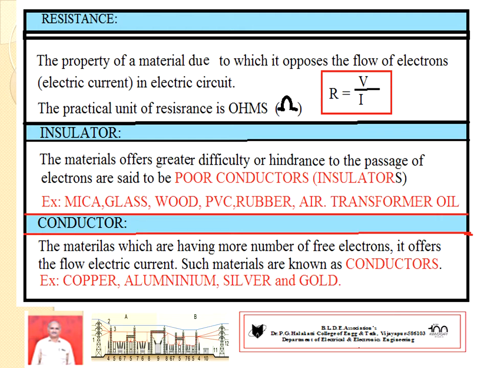Similarly, an insulator is a material which offers greater difficulty for the passage of electric current or electrons. Hence these are referred to as poor conductors, or insulators. Examples are mica, glass, wood, PVC, rubber, air, transformer oil.